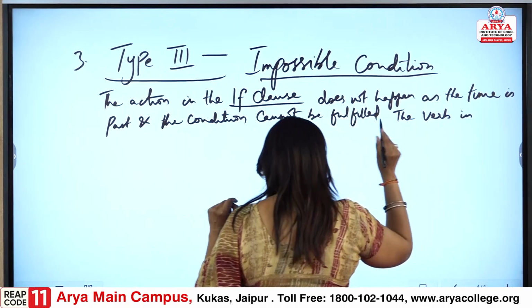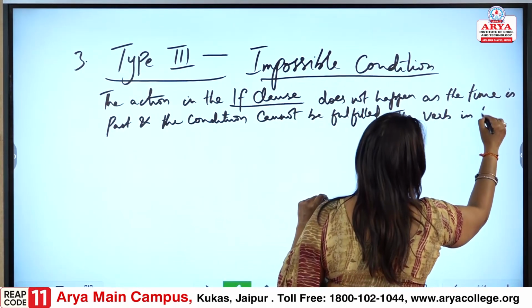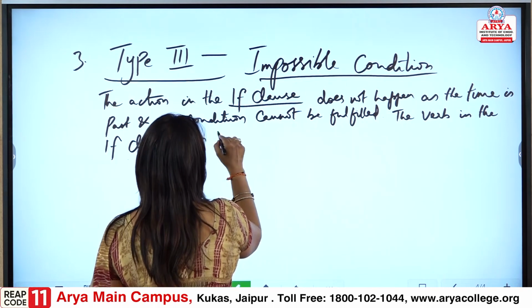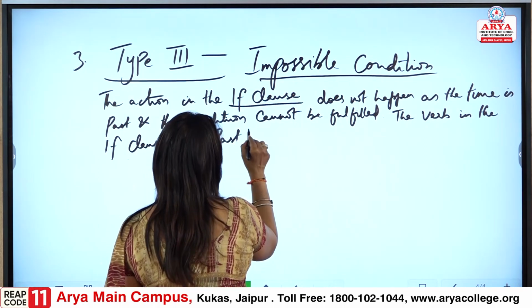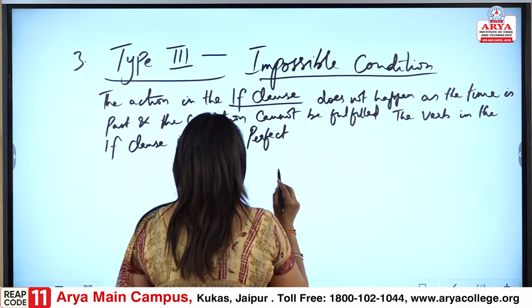the verb in the if clause is in past perfect tense.